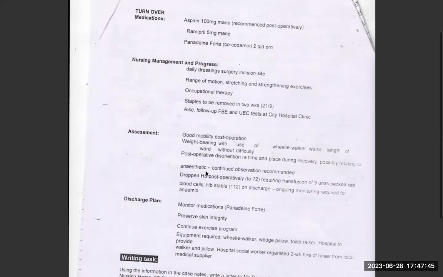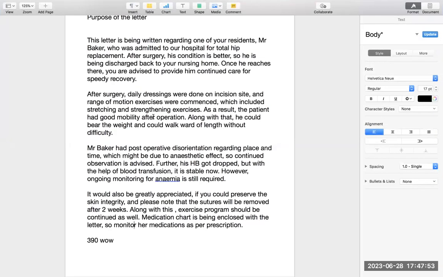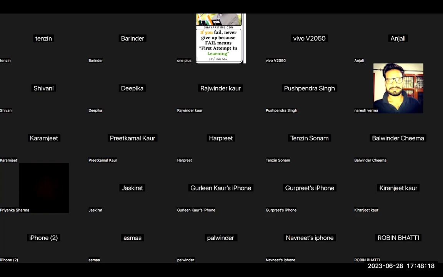Daily dressing was done, there are sutures, skin integrity has to be preserved, dressing was being done on the incision site. This is the point which I mentioned: after surgery, daily on the incision site. That is where I said, please preserve the skin integrity of the incision site and please note sutures will be removed after 2 weeks. So I have given all the information. Patient had good mobility, so patient could walk. But Hb had dropped, so monitoring is needed for anemia. So this is the best type. And the total minutes we have taken to talk to each other is almost 33 minutes. In the exam, you will have 45 minutes.